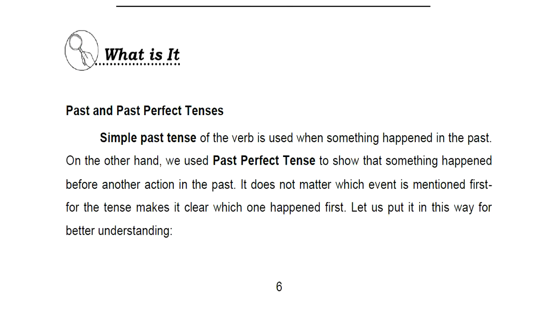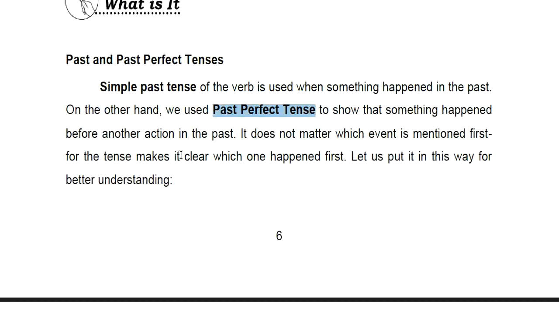So in the "what is it" part, you can find the discussion about past and past perfect tenses. It says, simple past tense of the verb is used when something happened in the past, just like what I mentioned to you. All the things that happen in the past are in the simple past tense, or past simple tense. So they are the same. On the other hand, we use past perfect tense to show that something happened before another action in the past.